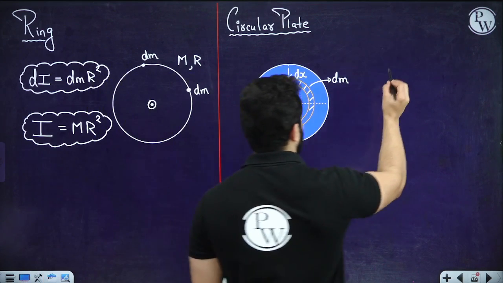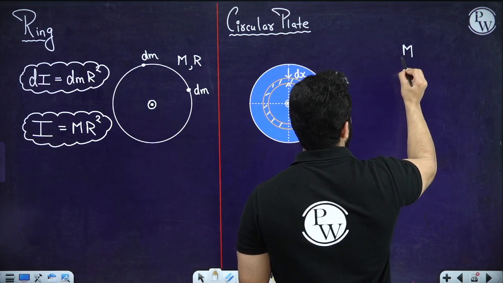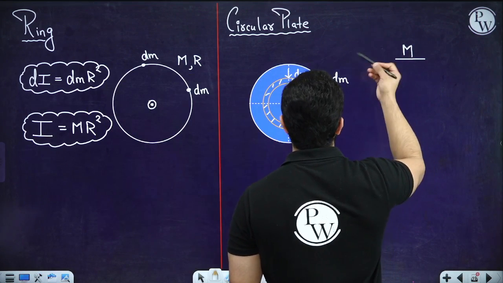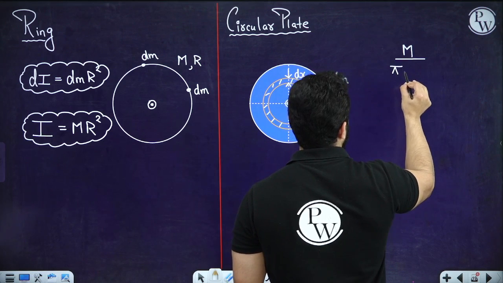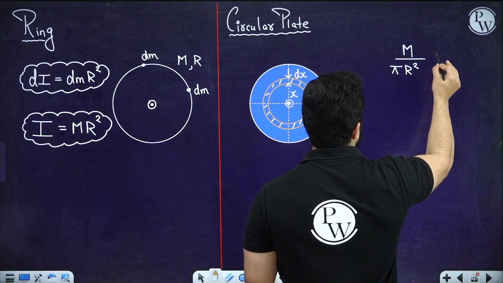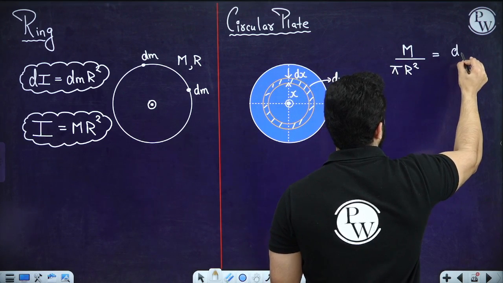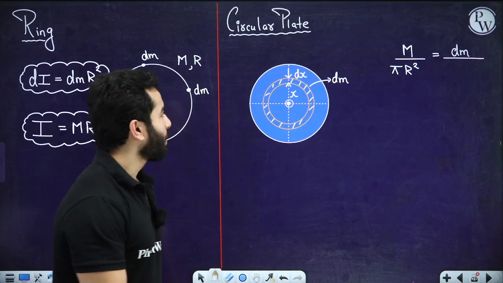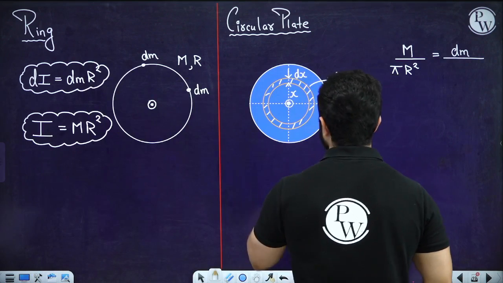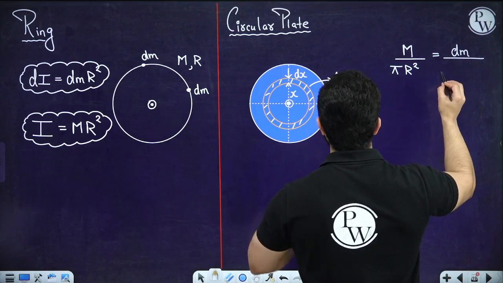So I can write mass upon area. Area of this circular plate is going to be nothing but pi r square. That would be equal to the mass of this circular ring having infinitely small thickness divided by the area of this thing.